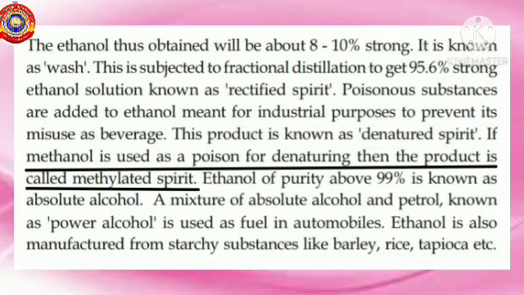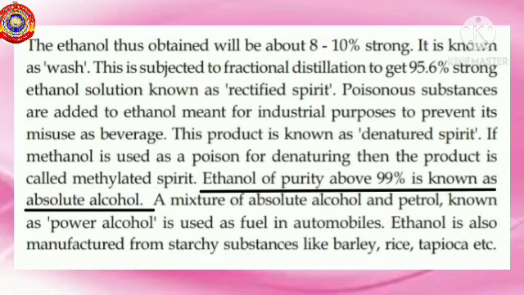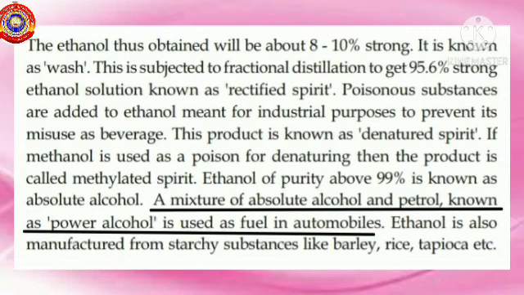Methylated spirit: methanol is used as a poison for denaturing the ethanol. Absolute alcohol: ethanol of purity above 99%. Power alcohol: a mixture of absolute alcohol and petrol.